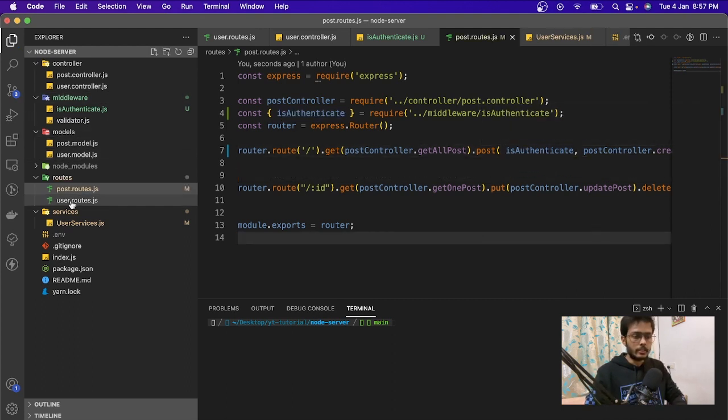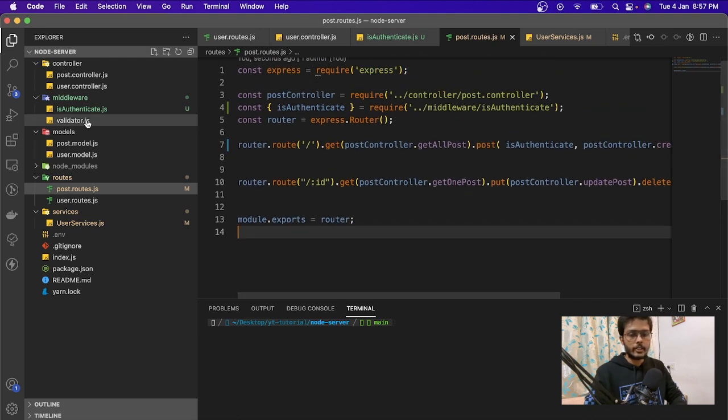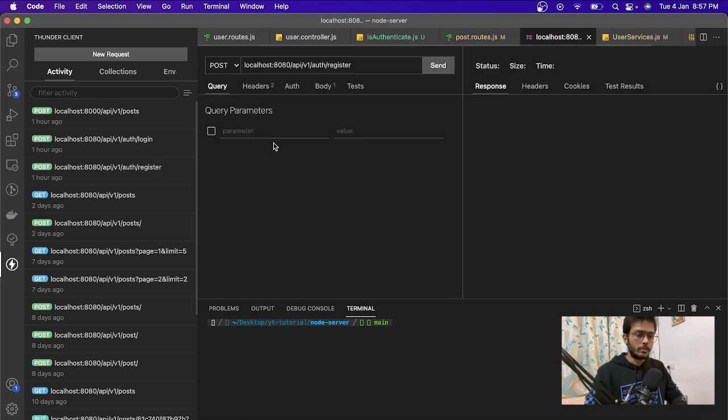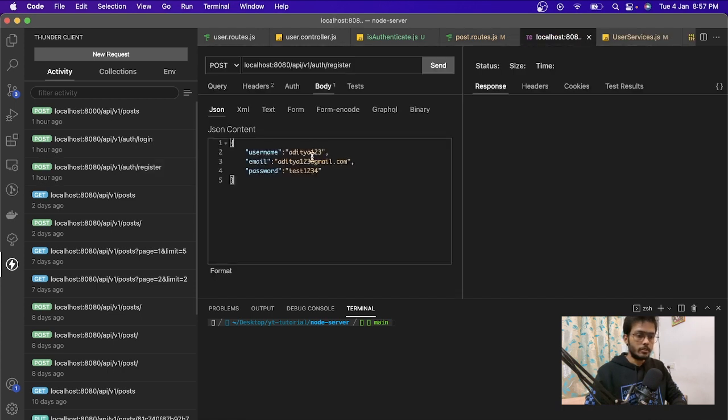So let's try this first. Inside our Thunder Client, we are going to register a user. To register the user, let's have this user only, and we'll hit, sorry, I haven't started the server yet.